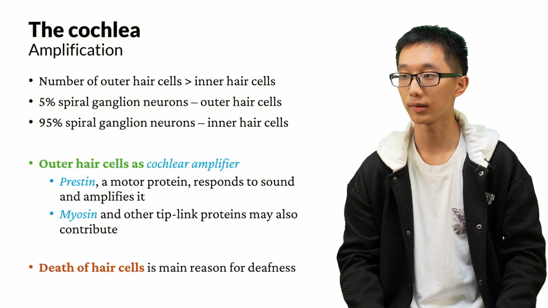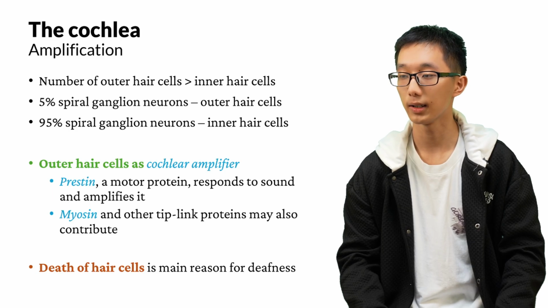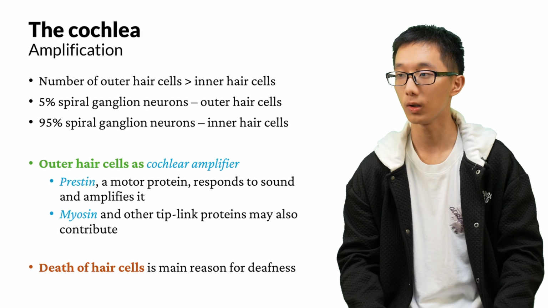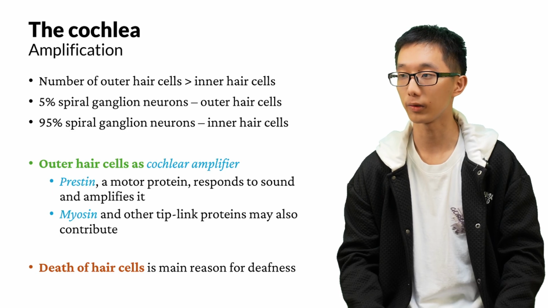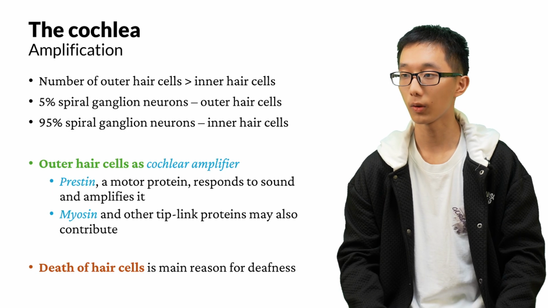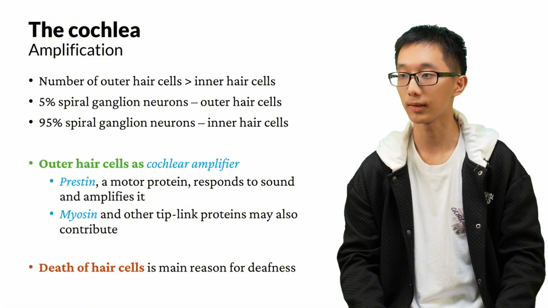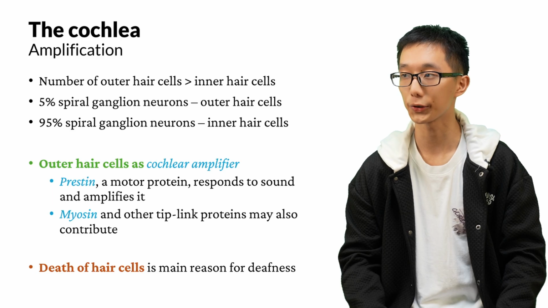The death of hair cells is the main reason for deafness. If there is death of inner hair cells, then auditory transduction will simply not occur. If there is death of outer hair cells, then the amplification mechanism will fail, and it will be very hard for us to hear the sounds. Therefore, one approach in the case of deafness is to use a cochlear implant. These cochlear implants directly stimulate the spiral ganglion cells in order to substitute the hair cells for auditory transduction.